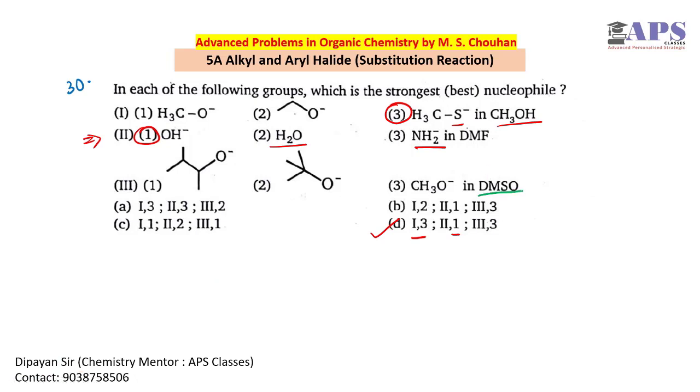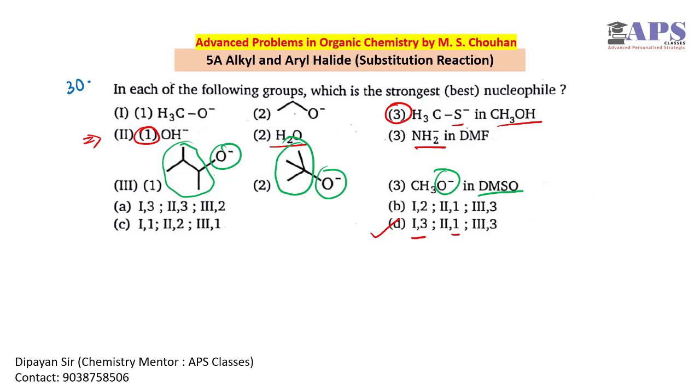Now in DMSO, again in DMSO. So in DMSO we can think that this is O minus, O minus, O minus, but we have very much steric hindrance present in these nucleophiles. So nucleophiles must be less sterically hindered because they have to approach the electrophilic carbon.